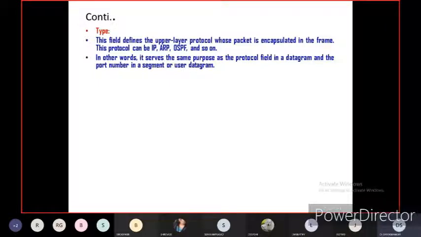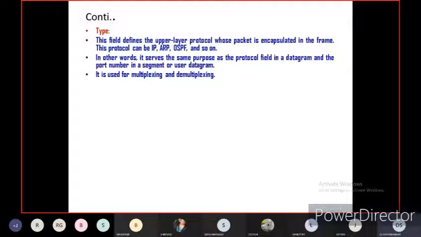In other words, it serves the same purpose as the protocol field in a datagram and the port number in a segment or user datagram. There are port numbers in a microcontroller or microprocessor; you might have studied what a port number is. This is available in the transport layer. It is used for multiplexing and demultiplexing the data.